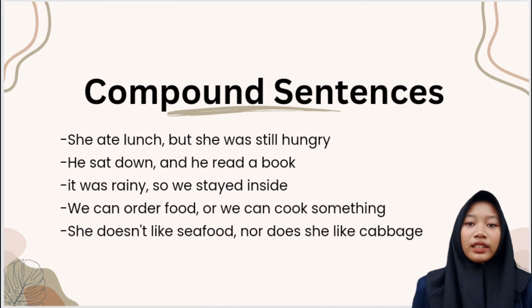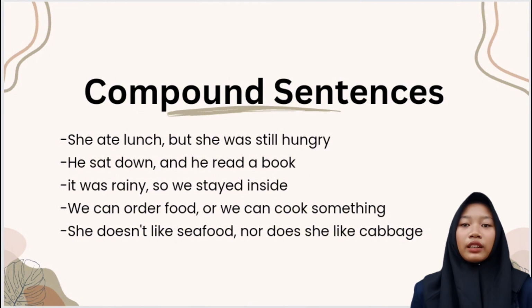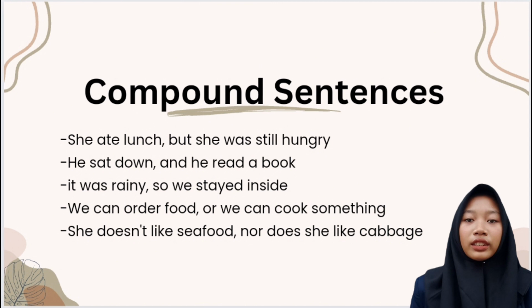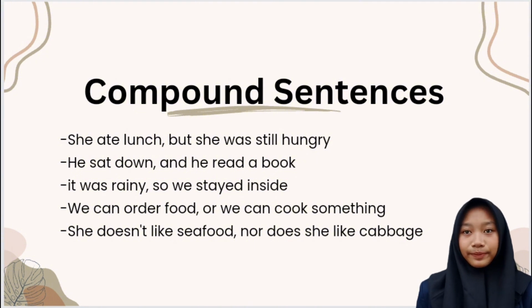She doesn't like seafood nor does she like chili. The first independent clause is she doesn't like seafood, and the second independent clause is she doesn't like chili. They are joined by the coordinating conjunction nor, which shows negative correlation.